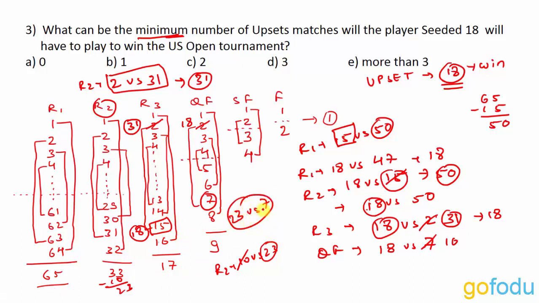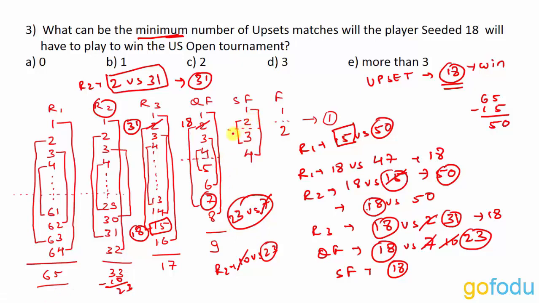Now in this match, 23 beats 7, causes an upset and reaches the quarterfinal. So in the quarterfinals, instead of 7 and 10, 18 will play against 23. Now 18 can win easily without causing any upset because 18 is a higher seeded player than 23. So 18 reaches the semi-final.